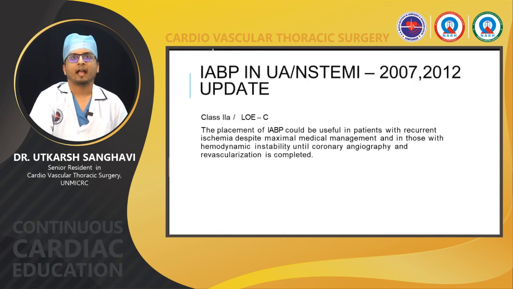Now the update on IABP in unstable angina or non-ST elevation MI, 2007 and 2012. Class of recommendation 2A and level of evidence C: the placement of IABP could be useful in patients with recurrent ischemia despite maximal medical management, and in those with hemodynamic instability until coronary angiogram and revascularization are completed.